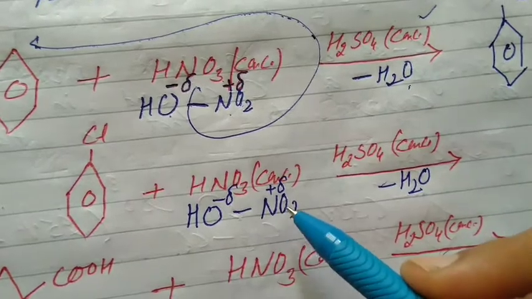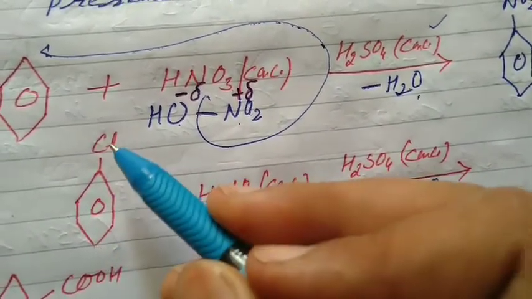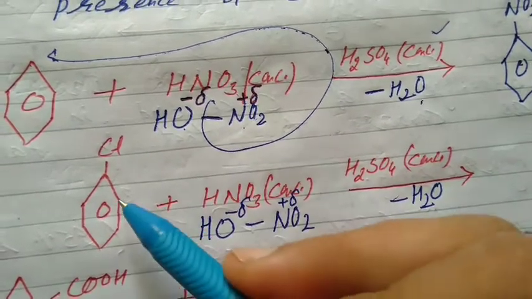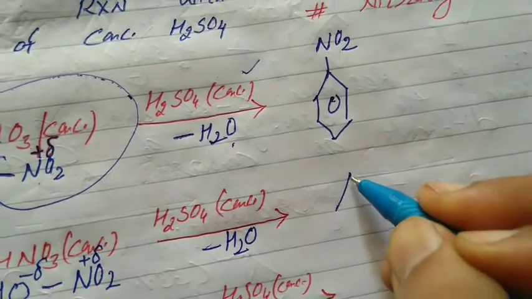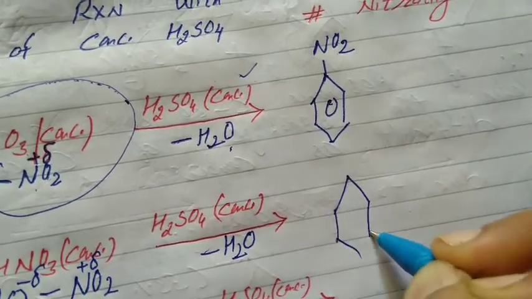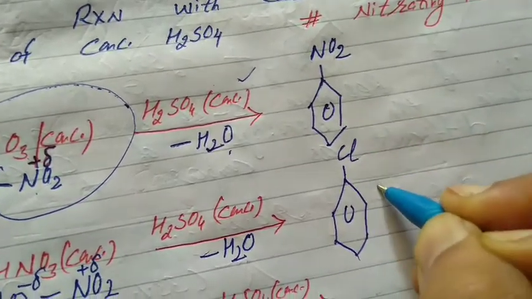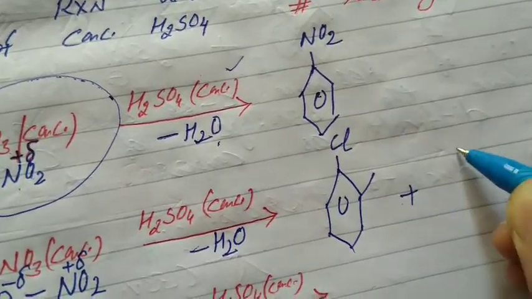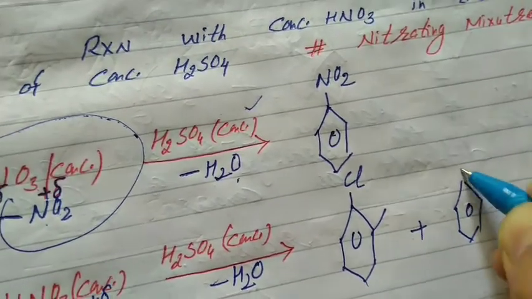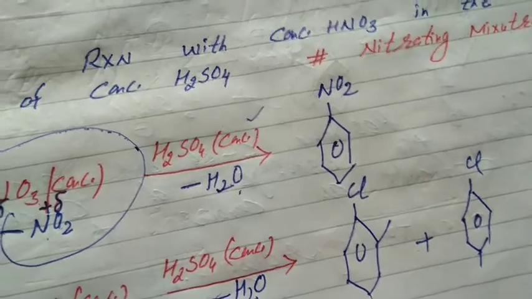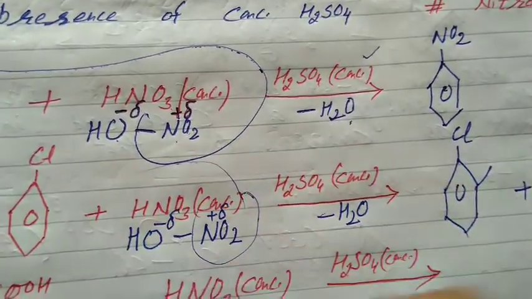Now the electrophile will approach at the ortho and para positions, ortho or para, because it is an activating group. H and OH will form water, and the electrophile will strike chlorobenzene. The group present in the ring will remain as such, no change. But the electrophile will come either at ortho or at para position. Now it is clear it is the nitration reaction. The electrophile is the nitro group, attacking ortho or para.